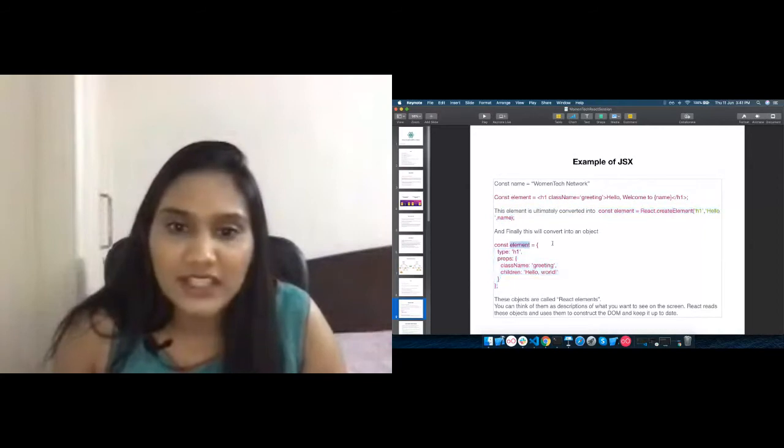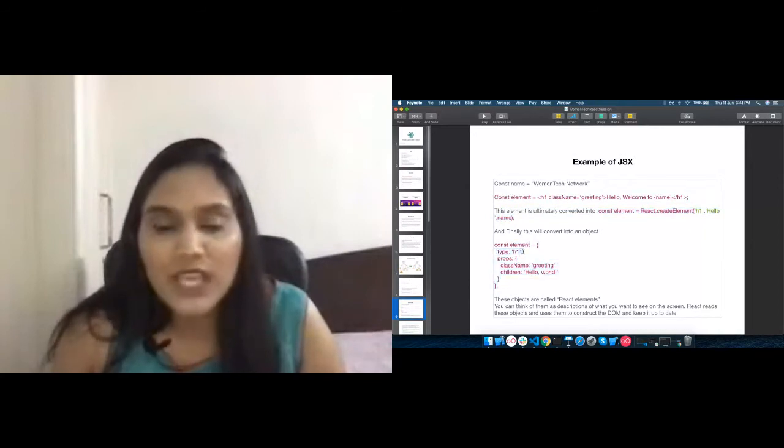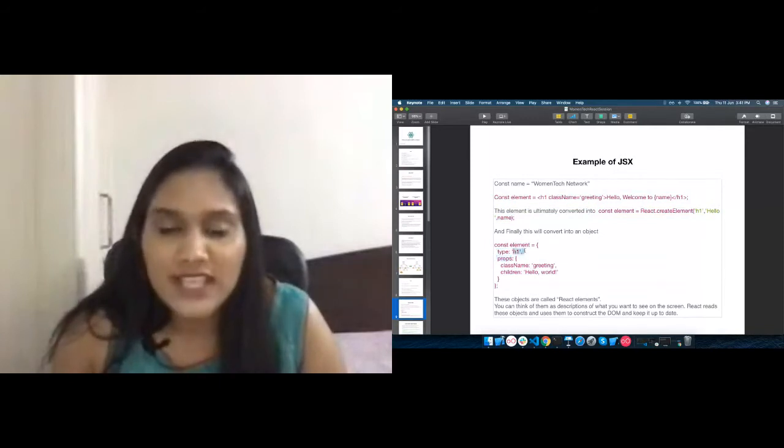So finally, this element is converted into a simple object where the type will be h1, because we are creating an h1 tag, and the props for this h1 tag will be the className, and anything written inside this tag will be the children. So this complete thing is the children. This object is called the React element.